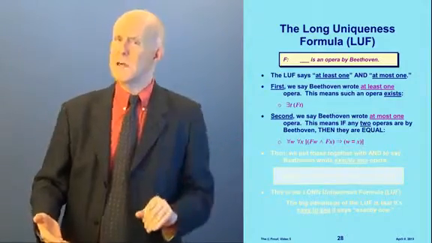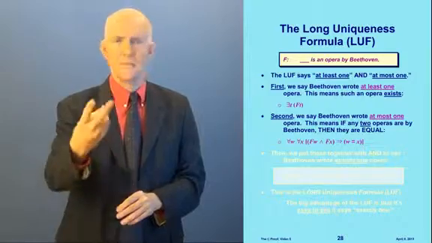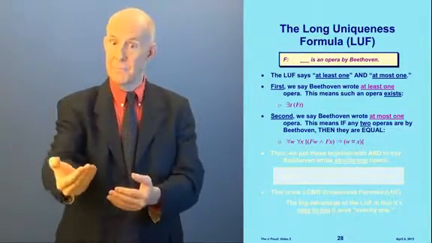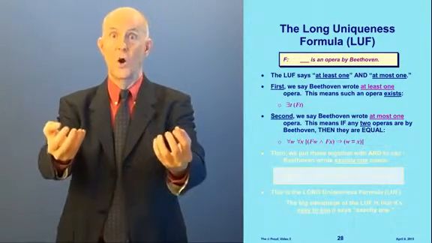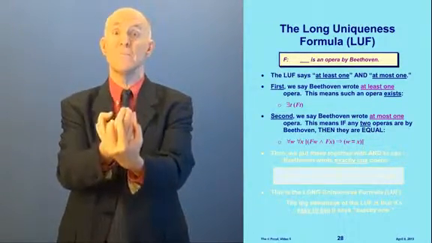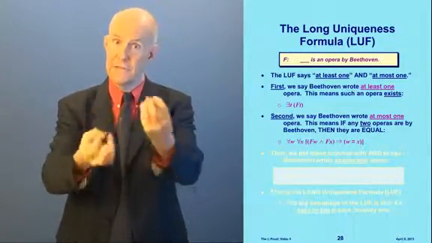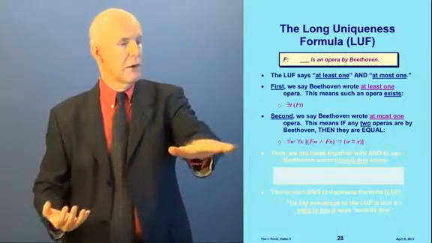Okay? Then second, we say Beethoven wrote at most one opera. Now, how do we do that? What this means is if any two operas are by Beethoven, then they're equal. This is an opera by Beethoven, this is an opera by Beethoven. If that's true, then we know these are equal to each other. That's the same thing, because it's at most one. So if two things claim to be an opera by Beethoven, they're both Fidelio. Now, how do we write that in predicate logic?